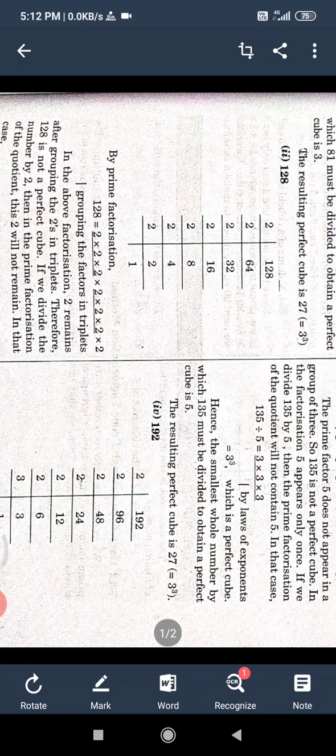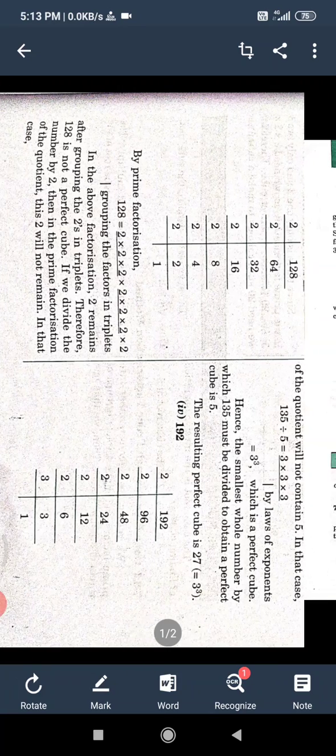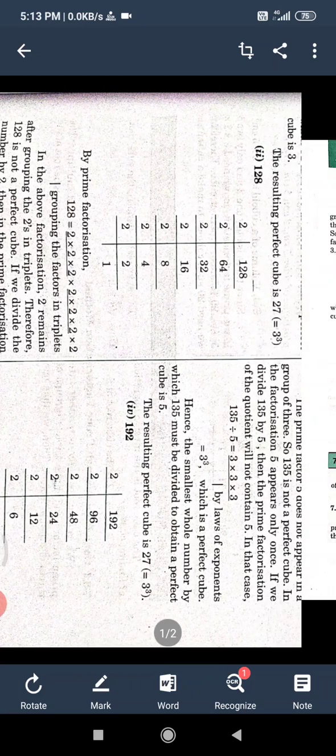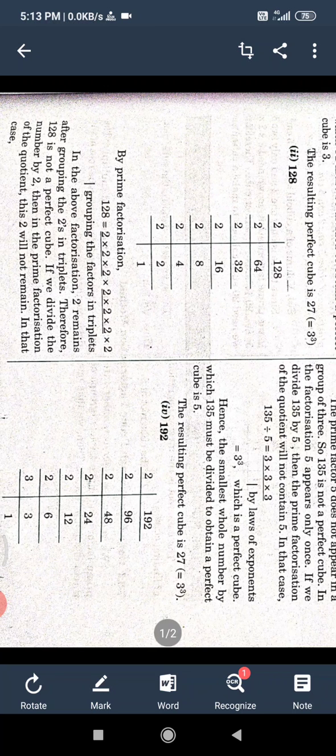Now making the group of triplets: 2 three times, 2 three times. Okay, and one 2 is extra. So if we write it by prime factorization, 128 equals 2 cube multiply 2 cube multiply 2. We can see easily that one 2 is the extra. So if we divide by 2, then the remaining portion is 2 triplets. Therefore 128 is not a perfect cube.